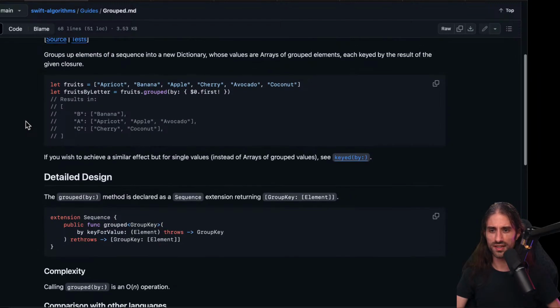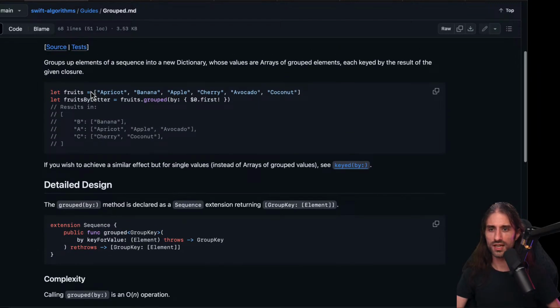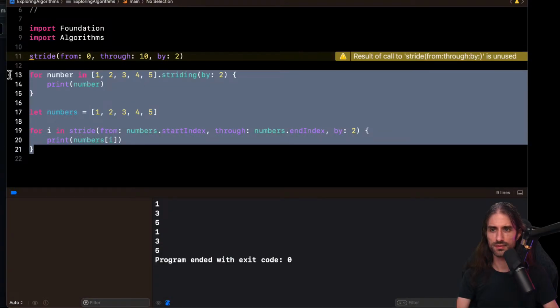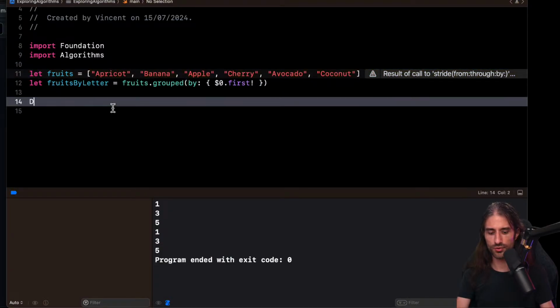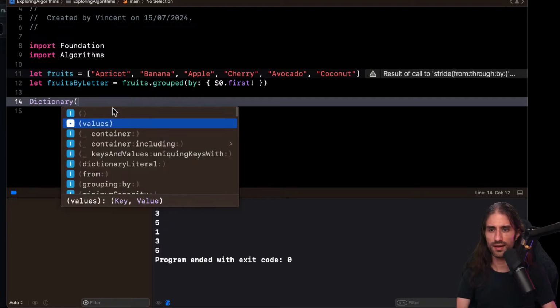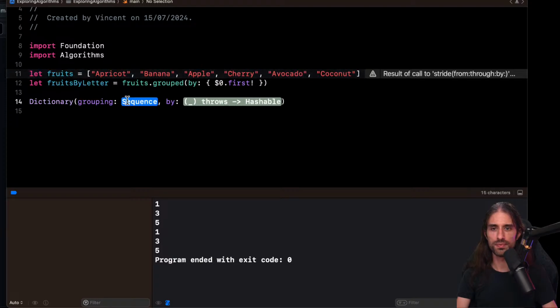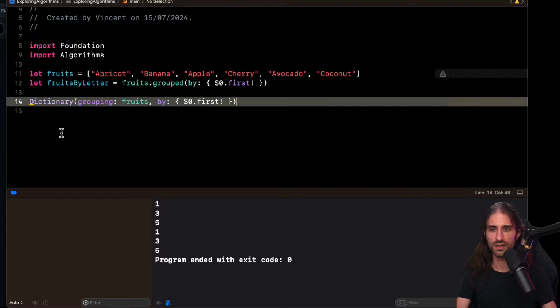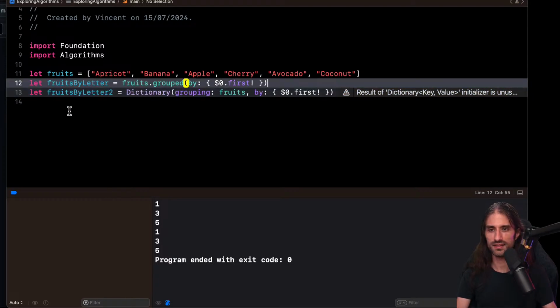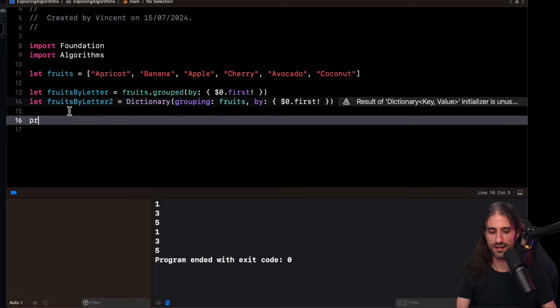So here, the thing that's weird is that I was pretty sure... So here, okay, you do grouped. Let me copy and paste this code, because you do this, okay? But you can also do Dictionary grouping by, and so you could say grouping fruits by this closure, like that. Let's call it like that. Okay. And then let's print.